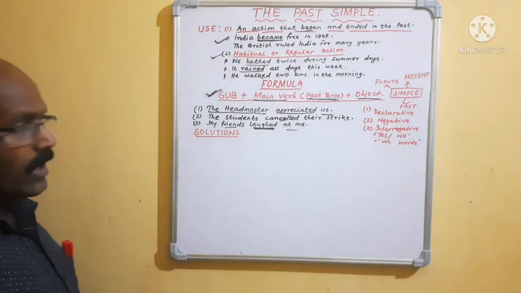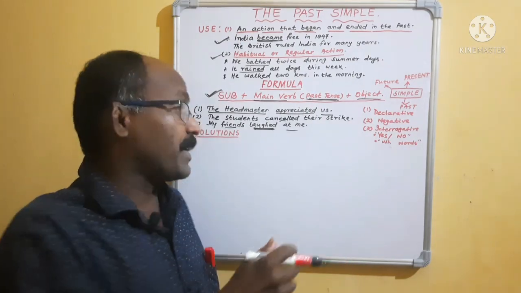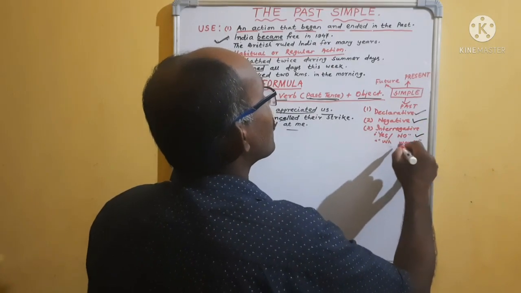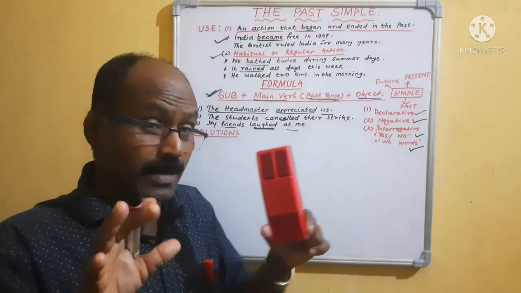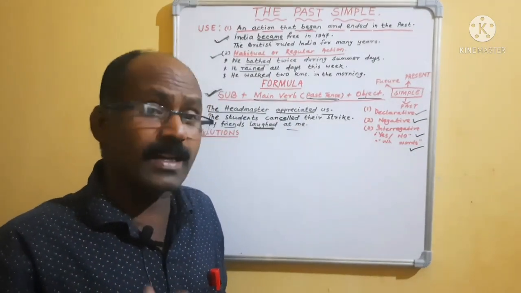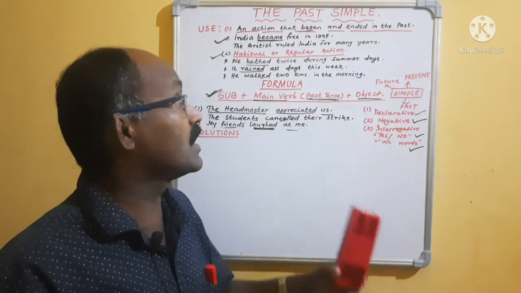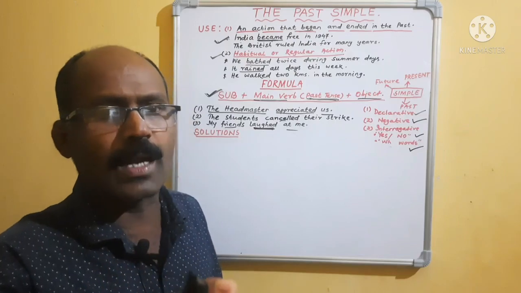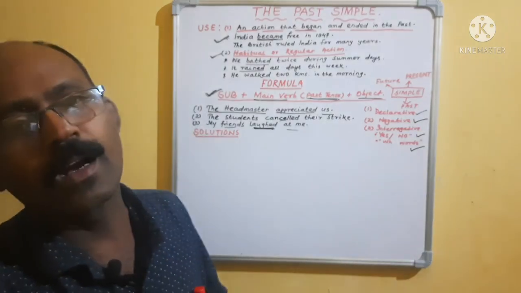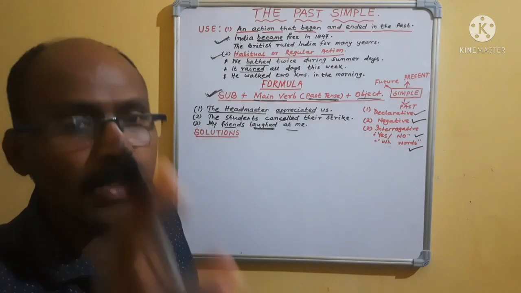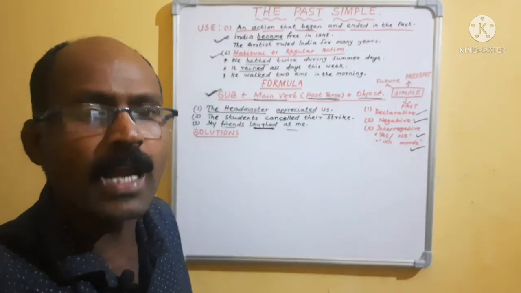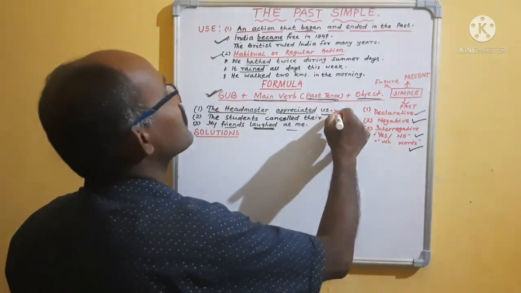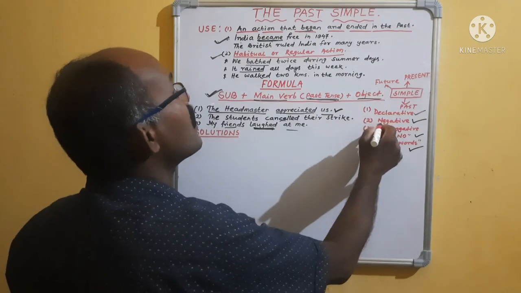Okay, now we know that already, the same thing I am going to repeat. That means the sentence is declarative, we have to make it negative, we have to make it interrogative, yes or no, then WH word. Same thing, but I am practicing this again and again because after completion of this tense or future time, you will be able to write a right sentence and speak a right sentence. That's my main aim and main motto. Whatever you speak will be right, and whatever you write will be right. Okay, it is always a declarative sentence.